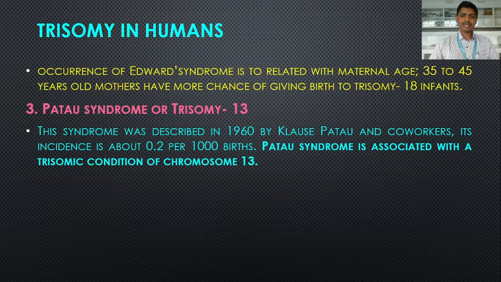So trisomy 21 is Down syndrome. Trisomy 18 is Edwards syndrome, and now trisomy 13 is the Patau syndrome. Its incidence is about 0.2 per 1000 births.